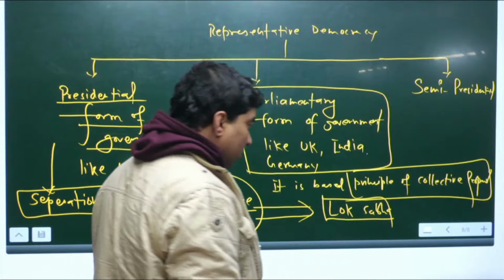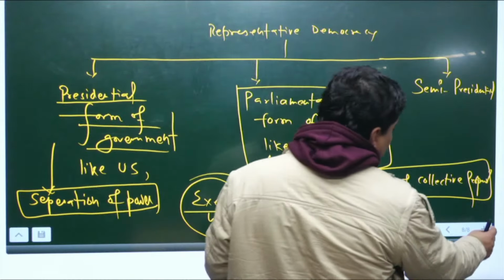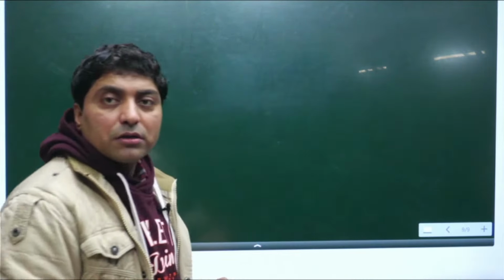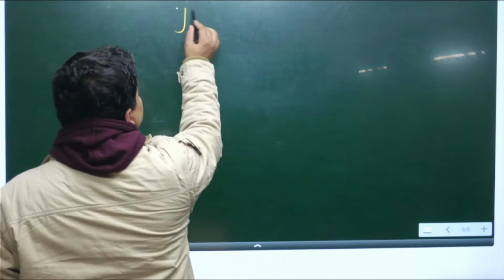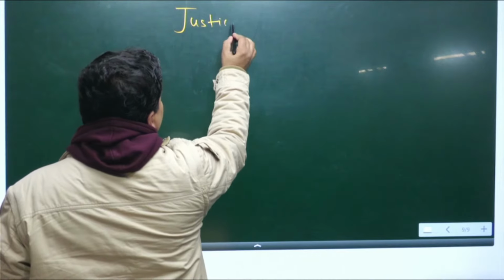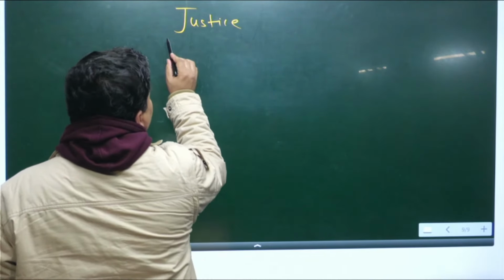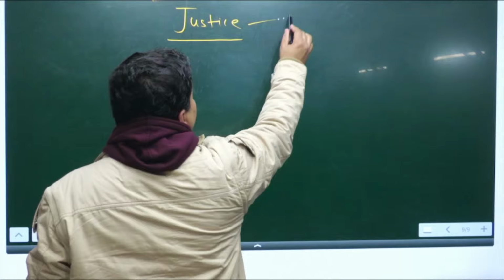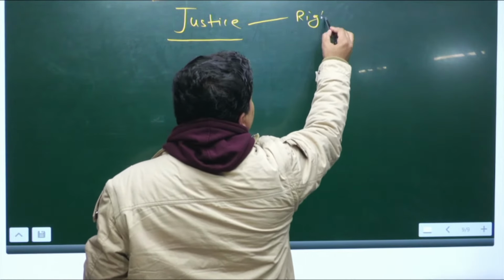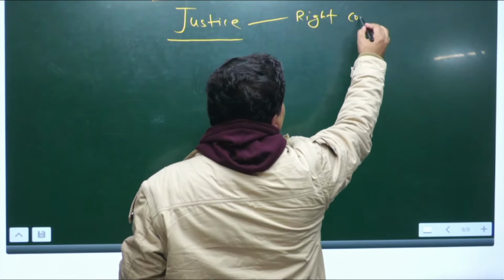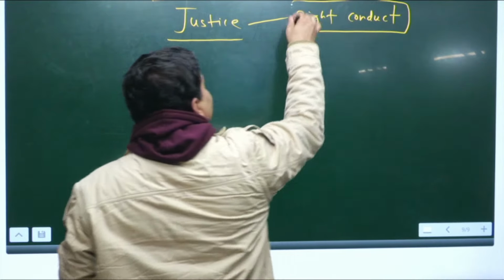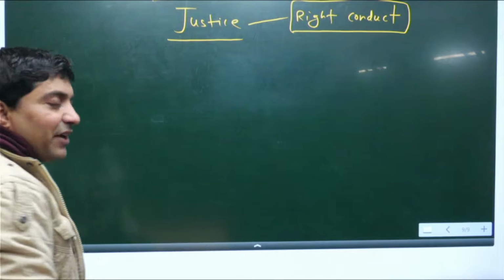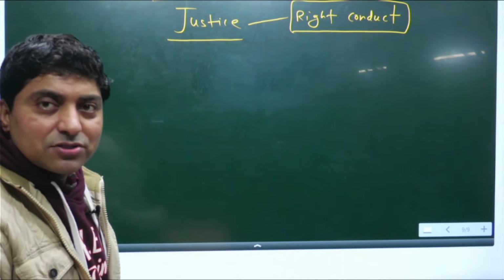Now, can we move to another word, right? Look at the word justice, right? Especially justice. What is justice? In very short terms, it is right conduct. A very much ethical conduct, that is a just conduct.